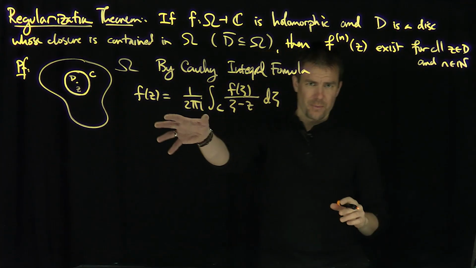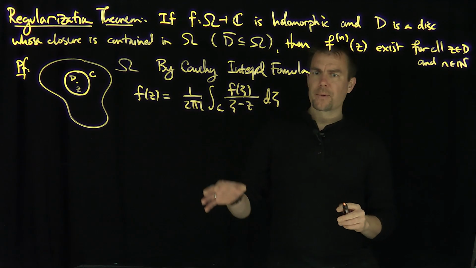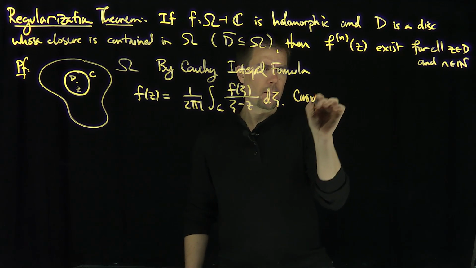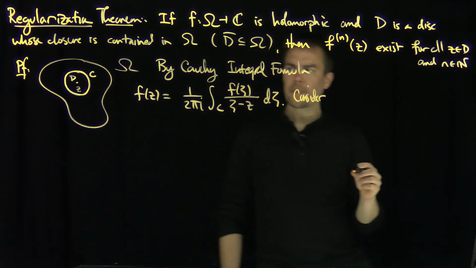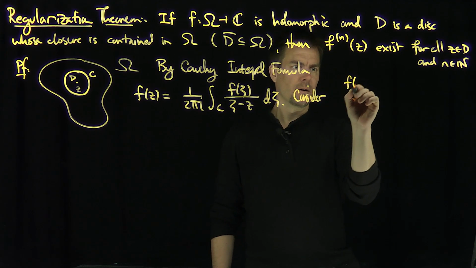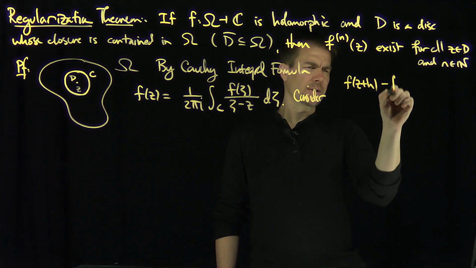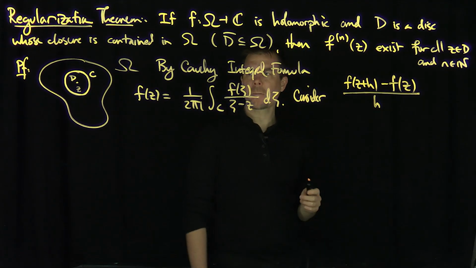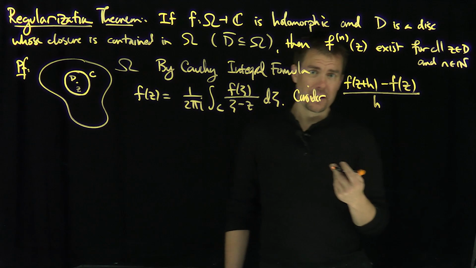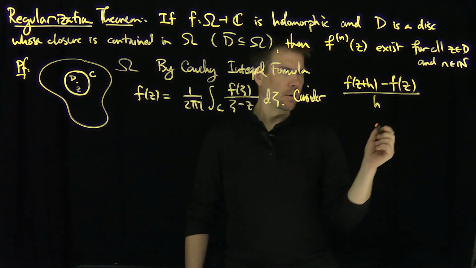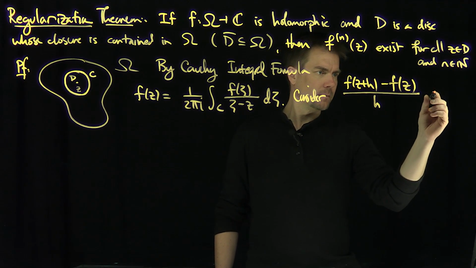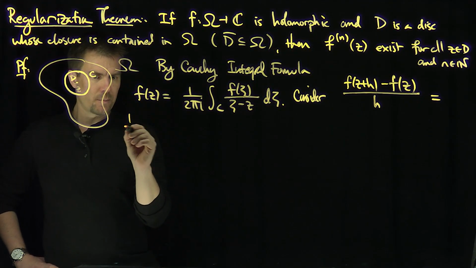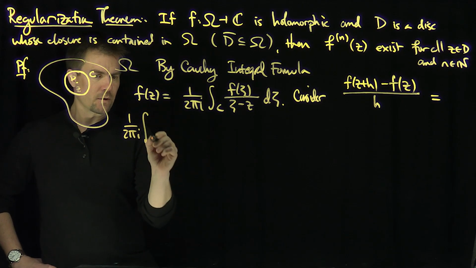There are no derivatives in this formula, but let me examine what happens when I consider the difference quotient, okay? So now, consider f of z plus h minus f of z over h, okay? What will that tell me? I know this limit's going to exist, right? And moreover, what is it? So this limit over here is equal to what? This is going to be equal to 1 over 2 pi i, the integral over C,